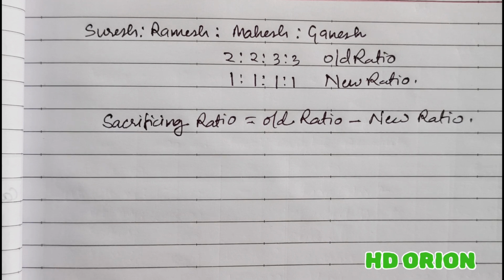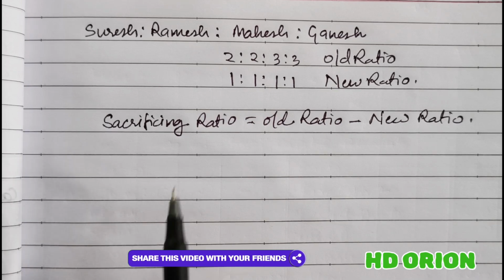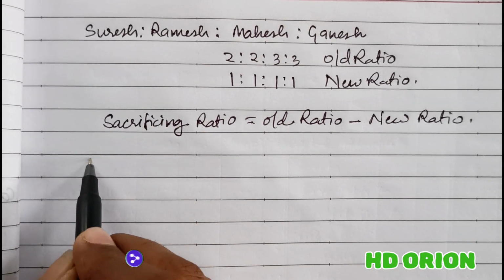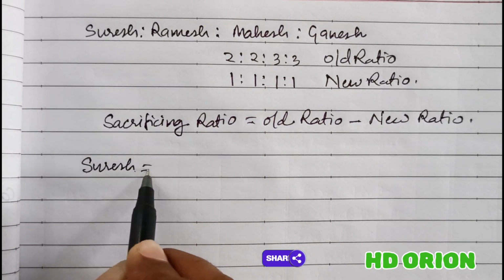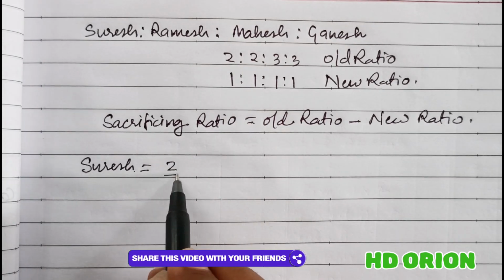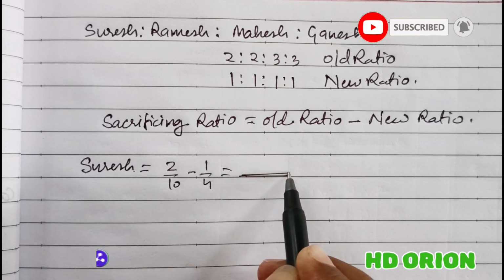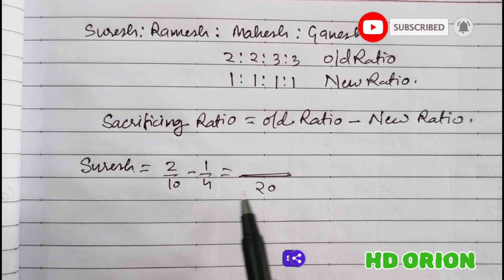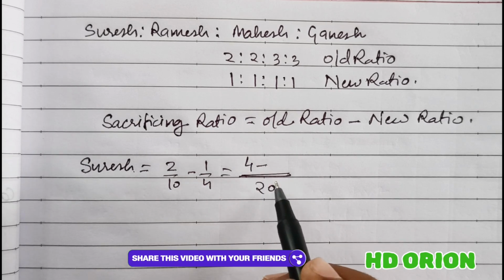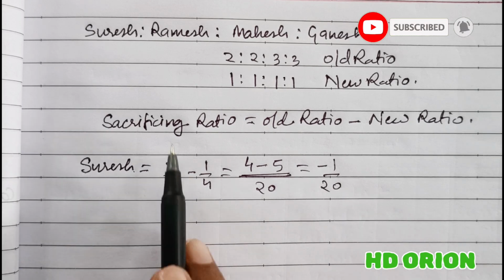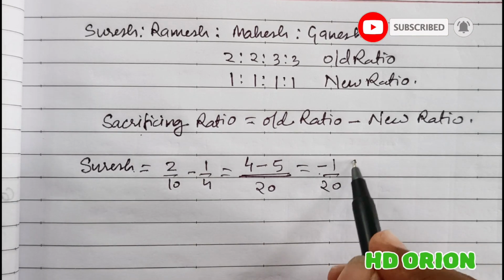So before preparing partners capital account, let us calculate sacrificing and gaining ratio for the treatment of goodwill. We know that sacrificing ratio is equal to old ratio minus new ratio. Let us calculate for Suresh. Suresh, old ratio is how much? 2/10 minus new ratio 1/4, which is equal to LCM will be 20, and in the numerator you will get 4 minus 5, that is equal to minus 1/20. Sacrificing ratio is in negative, therefore it is a gain.